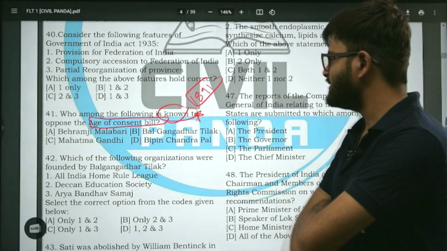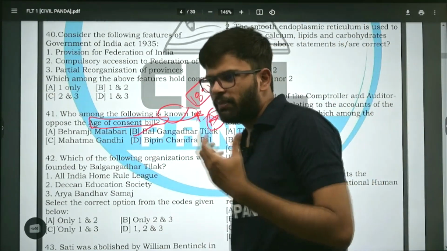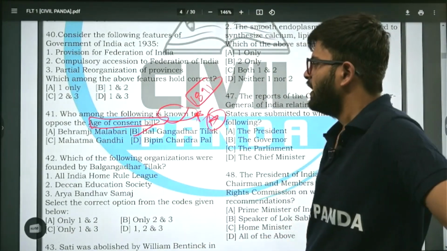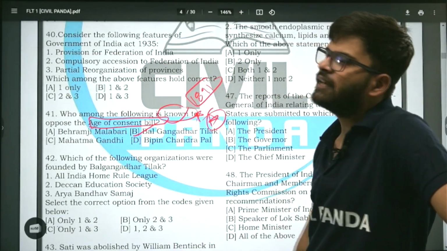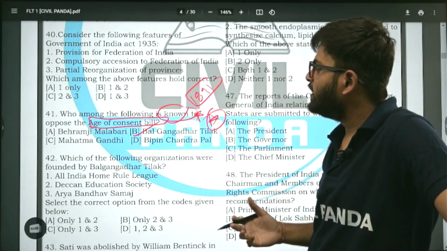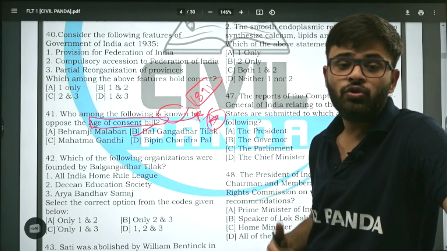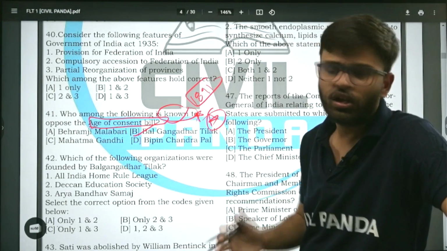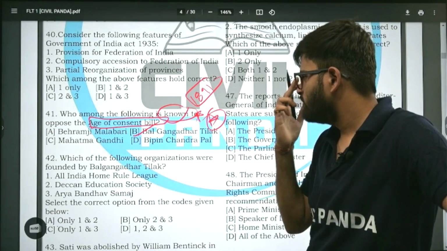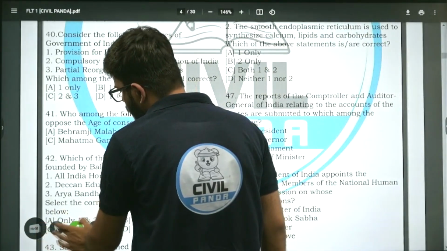The correct answer is Bal Gangadhar Tilak. Now you all will think, sir, Bal Gangadhar Tilak का तो इतना पढ़ा है, एकदम महान आत्मा. तो age of consent bill तो अच्छे के लिए था. Why he opposed? Actually, at that point of time, Bal Gangadhar Tilak gave an argument that you Britishers, being an outsider, you do not have any right to interfere in our customs and religions because you know nothing about us. You know nothing about the social setup. So who gave you the right to interfere about it? So that was his argument. Bal Gangadhar Tilak opposed the age of consent bill. Moving on to next question.